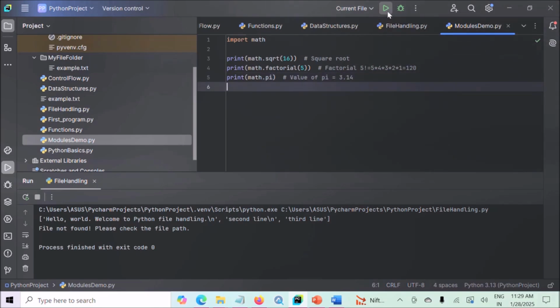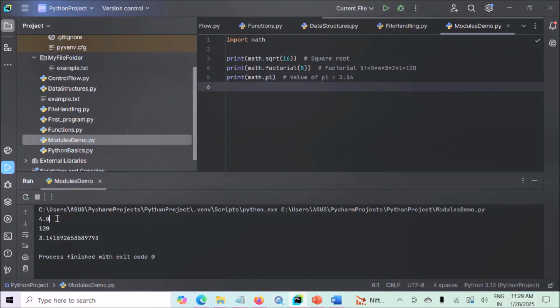So now run the code. You can see the square root of 16 is 4 and the factorial of 5 is 120, and the value of math.pi is somewhere around 3.14, 3.1415, something like that. So I hope you've understood how to use the math module.